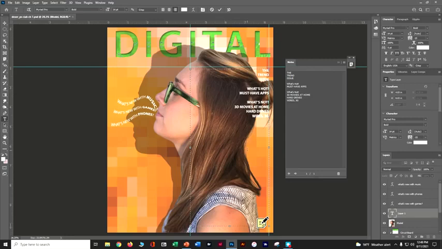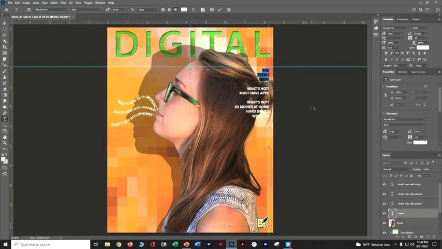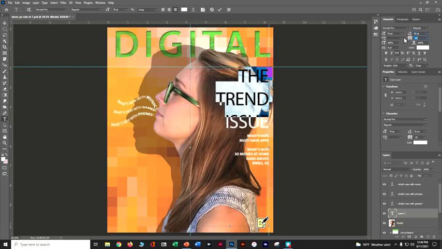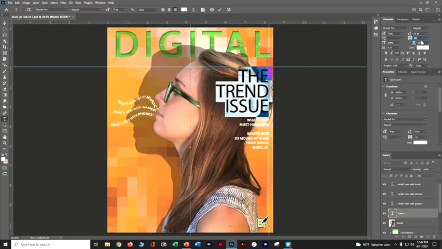Now from the first 3 lines of the trend issue, we're going to stylize those. We can close our note. We don't need that anymore. From the trend issue, let's change Myriad Pro. We want to make it regular instead of bold. Let's make it 70 points. I'm going to hit Tab on my leading, which is the next one over. I'm going to say 55 points. I hit Tab. Now for my tracking, I'm going to put 50 and Tab. It's going to bring those together a little bit more, and I want my color to be white.